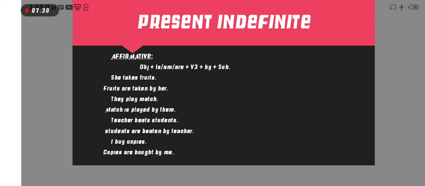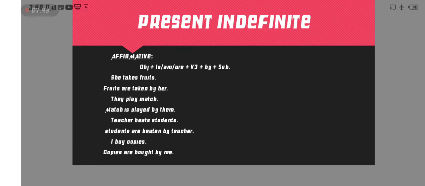So here you can see object and then helping verb according to the tense. Here, present indefinite, so we are putting is, am, are according to the subject, and then verb third form, by, and last one is subject.